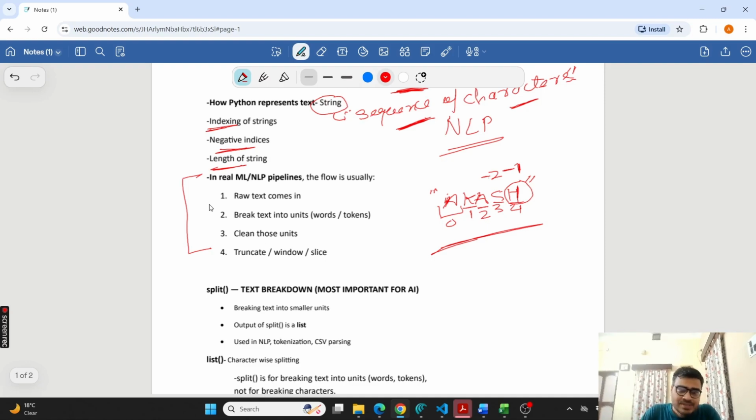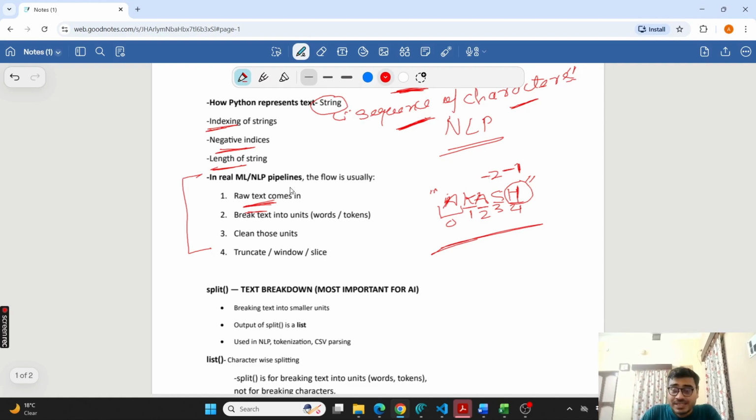I am explaining this NLP thing to you so that you get an intuition for why we are doing this chapter. We don't need to do Python in isolation. I can explain strings in isolation also, without even talking about AI. But we need to discuss why we are doing this chapter and how it will be used in our AI models or AI projects.